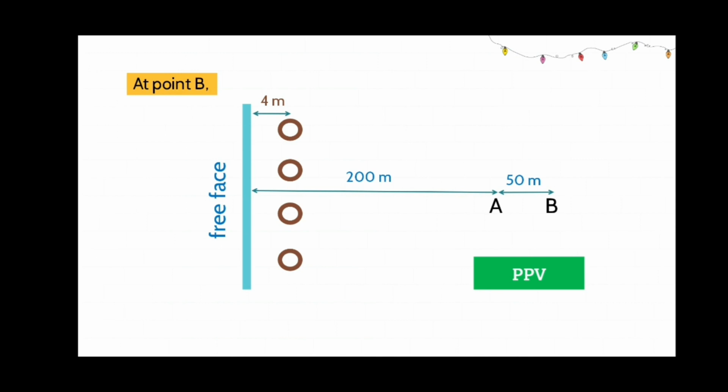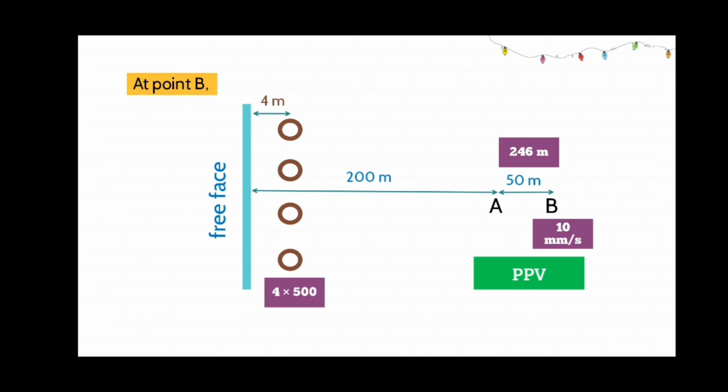At point B, the peak particle velocity is measured as 10 mm per second. The distance between the blast row and point B is 200 minus 4 plus 50, which is equal to 246 meter.